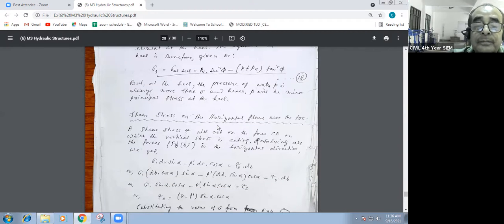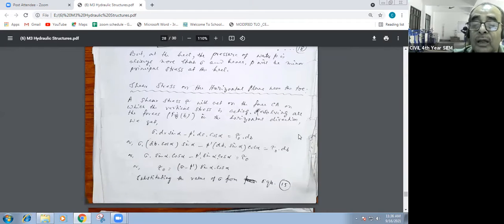Shear stress on the horizontal plane near the toe, shear stress near the toe. The shear stress, all these things you have to find out whenever the numerical is there, and sometimes partially they mention what things are to be found: the major principal stress, the minor principal stress. All these things are to be calculated. And if you have to consider sliding, you have to find out the SFF also. According to the data given in the question, you have to use all these formulas. Then we'll go for the numerical later.